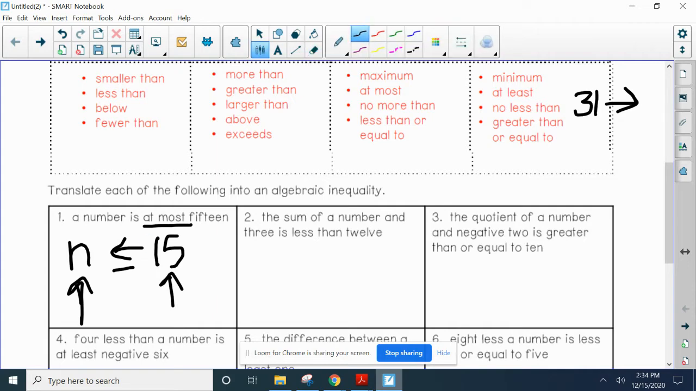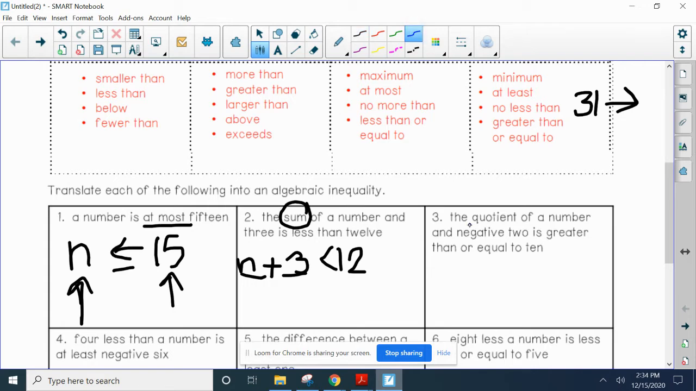All right. The sum of a number and 3. So first off, sum means the answer in what? Addition. So the sum of two things, a number and 3, is less than 12. A lot of this is just reading it, and I think if you use the chart when you read it and pick out those key terms, you should be golden.